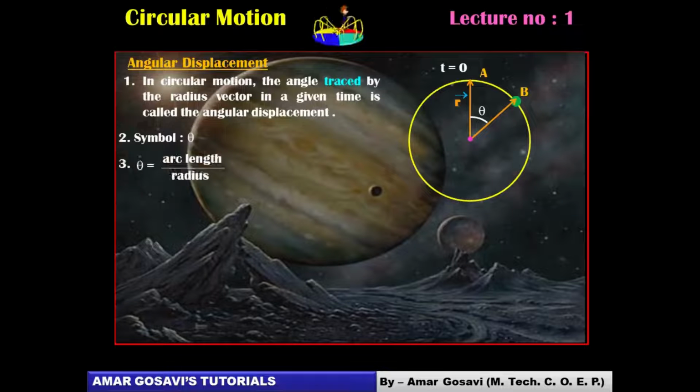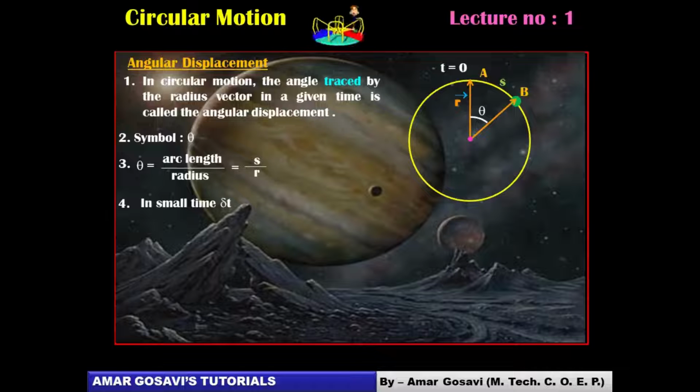The symbol is theta. In terms of a circle, which we have studied in geometry, you can always put theta in terms of arc length divided by radius. We know this formula very well. If the length of arc AB is S and the radius is R, then theta can be established as S divided by R, friends. You can see in the diagram S is being shown over here.